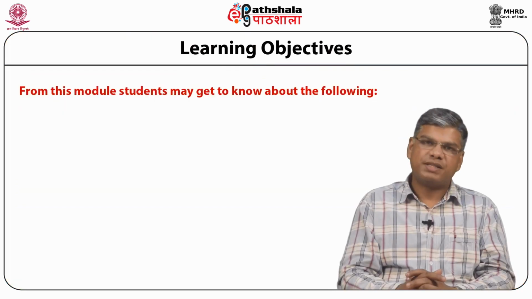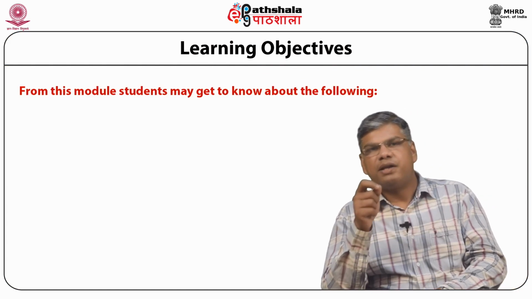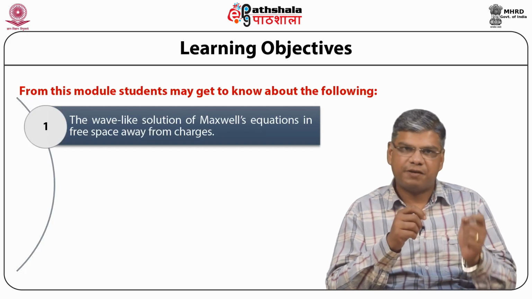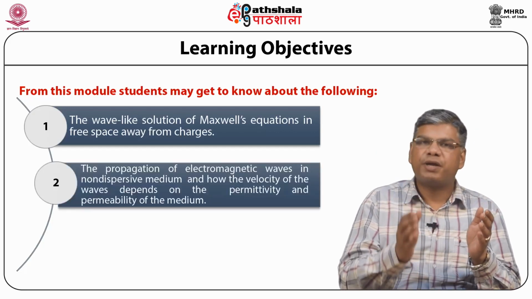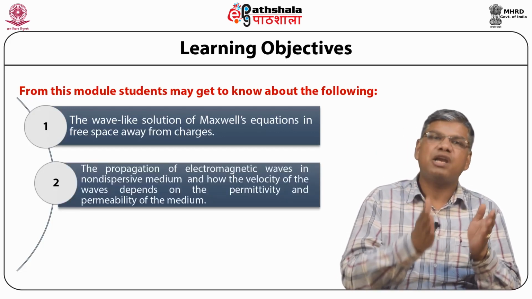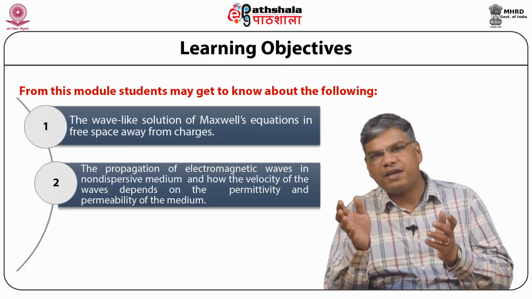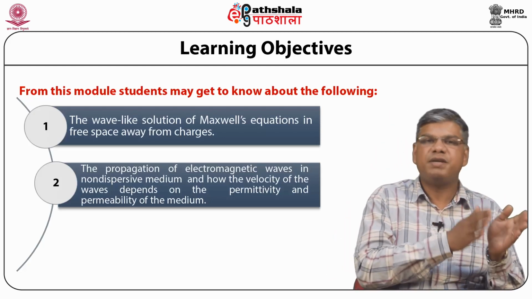Today we are going to discuss the module Electromagnetic Waves 1 from the paper Electromagnetic Theory. So in this module we will get to learn about the following. Firstly, we'll learn about the wave-like solutions of Maxwell's equations in free space away from charges. Then we'll learn about the propagation of electromagnetic waves in non-dispersive medium and how the velocity of the waves depends on the permittivity and the permeability of the medium.